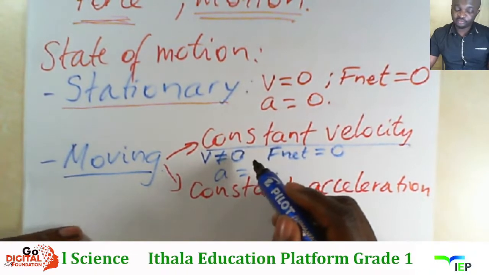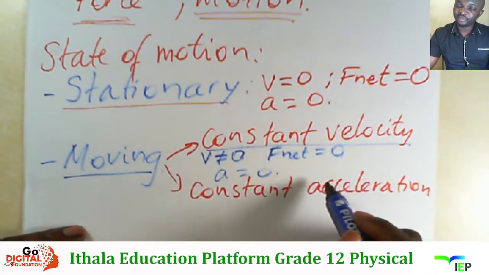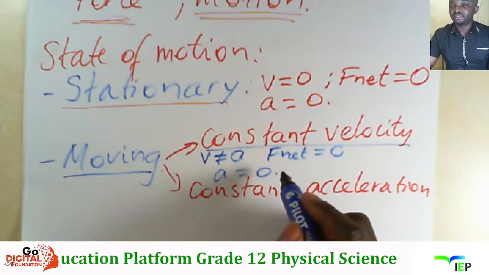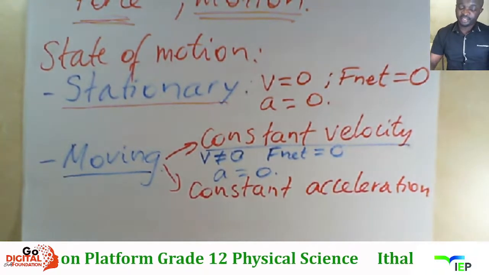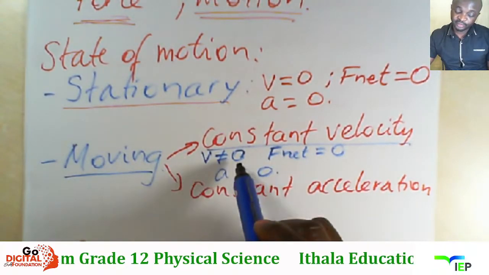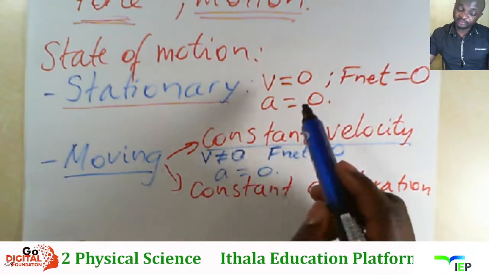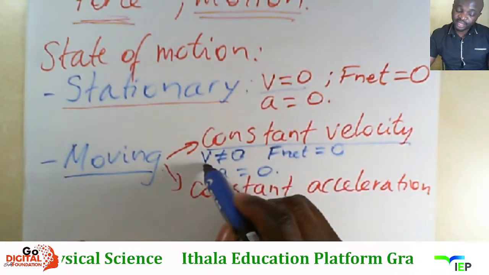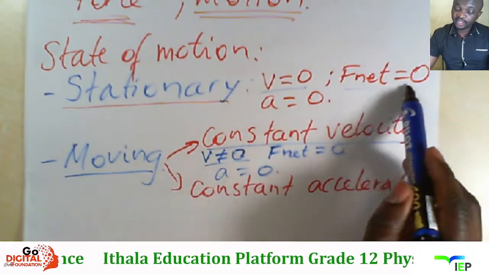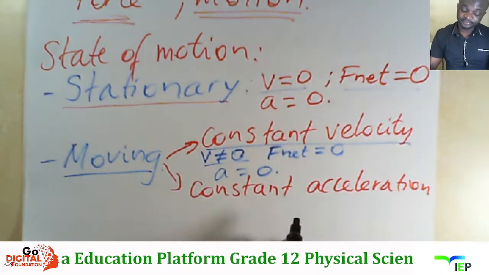Makuthi net force is 0 kusho ukuthi ne-acceleration nayo izoba u-0 ngoba siyazi ukuthi acceleration is the rate of change of velocity. So there is no change in velocity ngoba kuthiwa constant velocity. Kusho ukuthi initial velocity iyalingana ne-final velocity. So that gives you what? A 0, right? So that's it. The difference between stationary and moving at constant velocity is over velocity kupela. The initial one, velocity is 0. Ngala constant velocity, the velocity is not 0. Kodwa net force is 0 and acceleration is 0 for both cases.